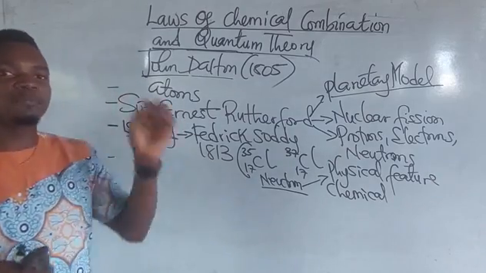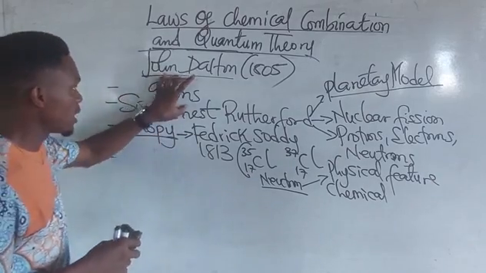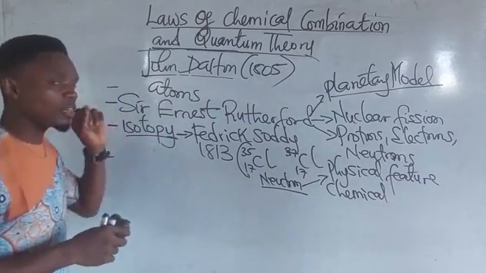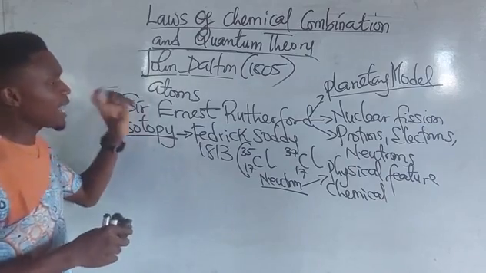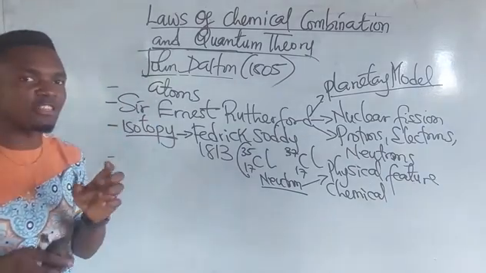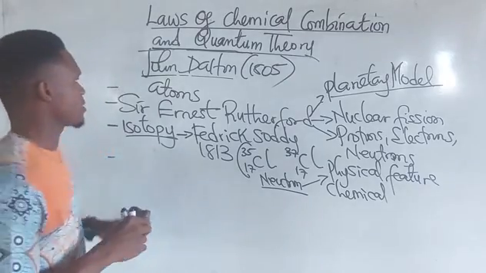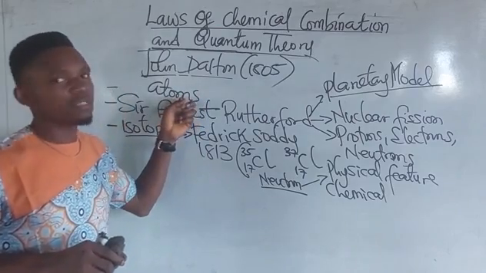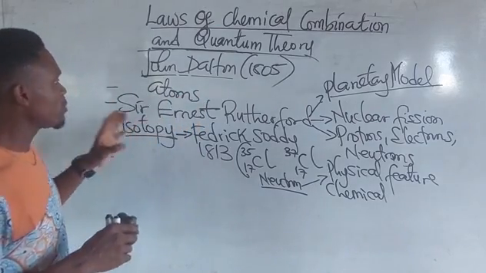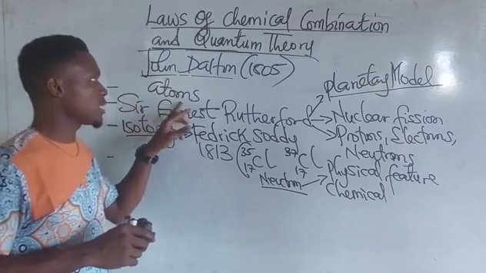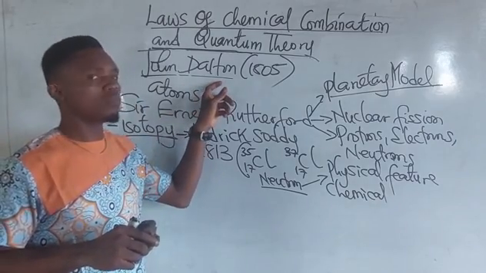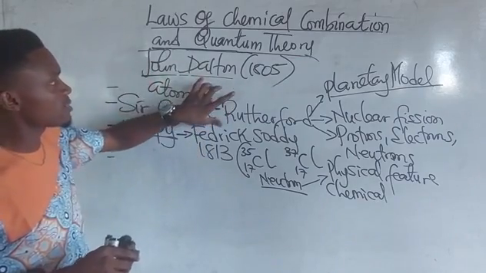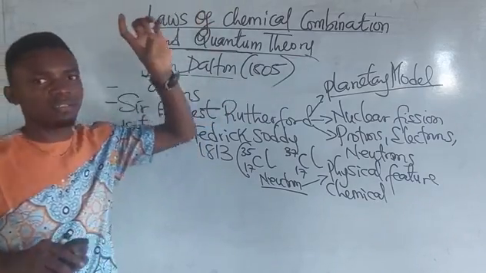An element is made of tiny particles called atoms, so atoms can neither be created nor destroyed. That law also holds. Atoms can neither be created nor destroyed. It cannot be created, neither can it be destroyed. So all of the postulates of Dalton's atomic theory...